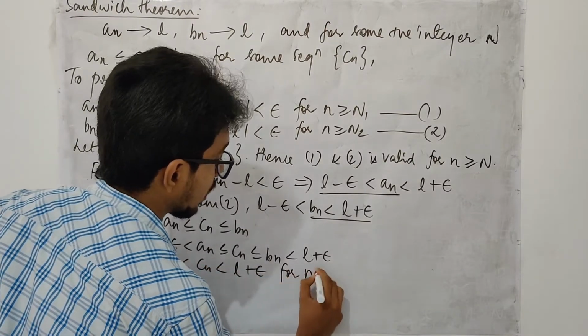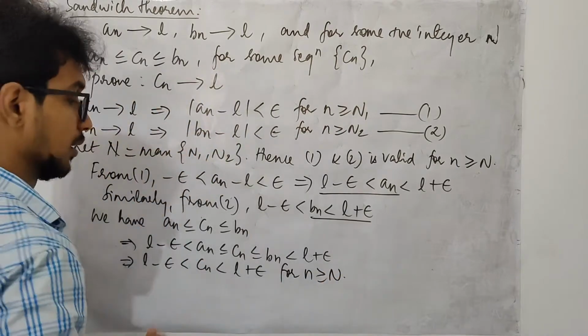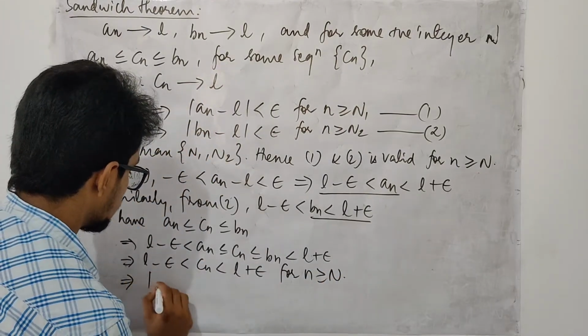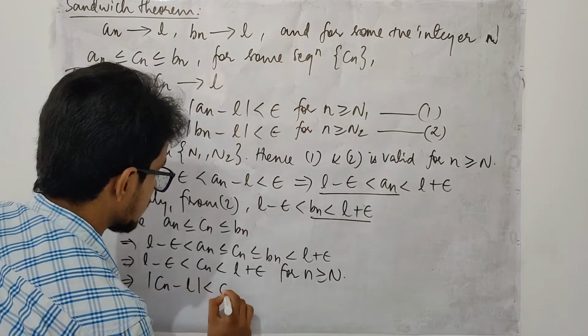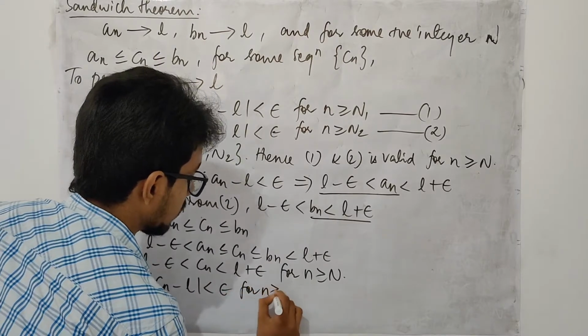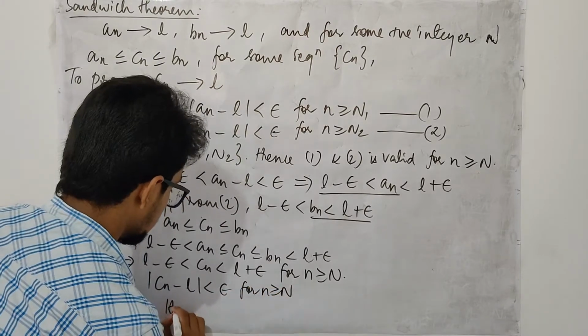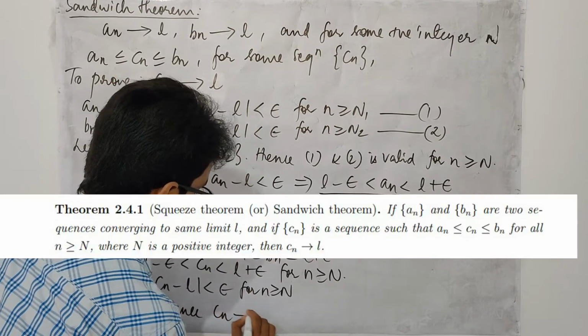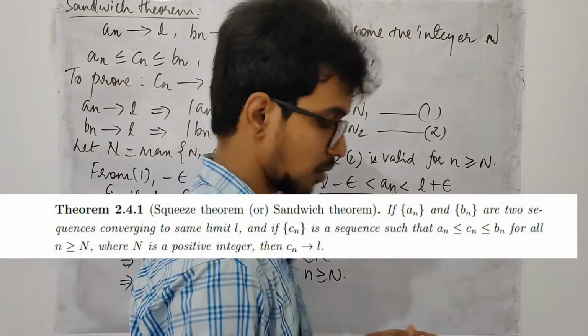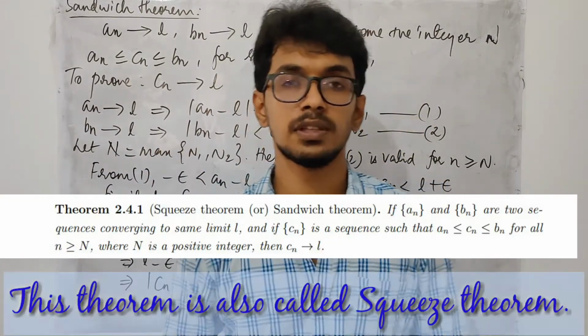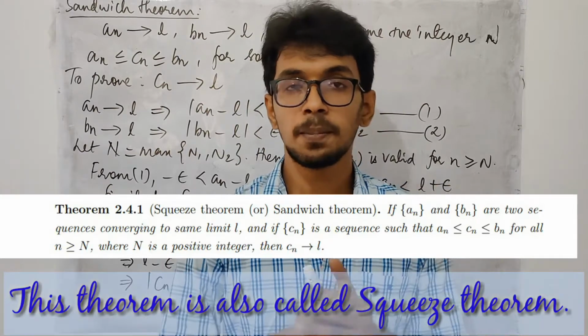This is true for n bigger than or equals N. So this implies absolute value of cn minus L less than epsilon for n bigger than or equals N. Hence, cn converges to L. The proper statement of the theorem you can see on the screen.